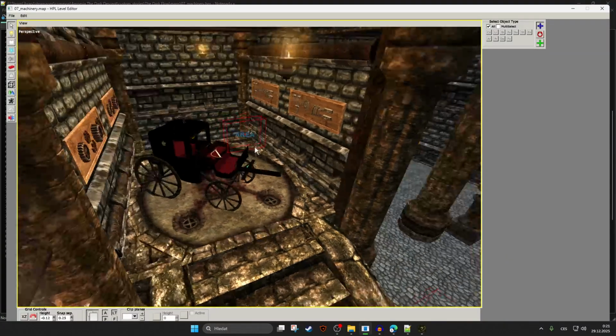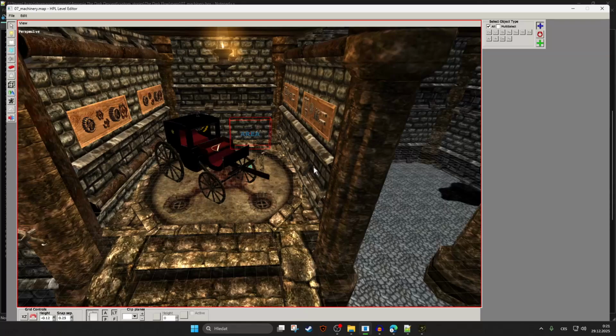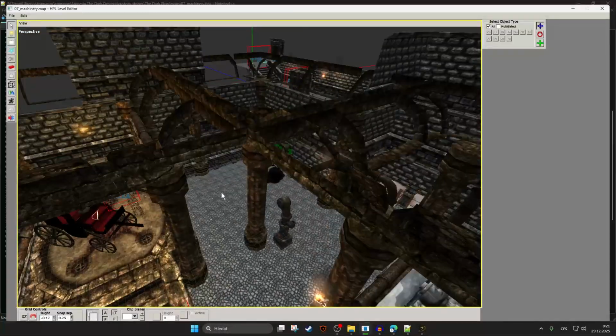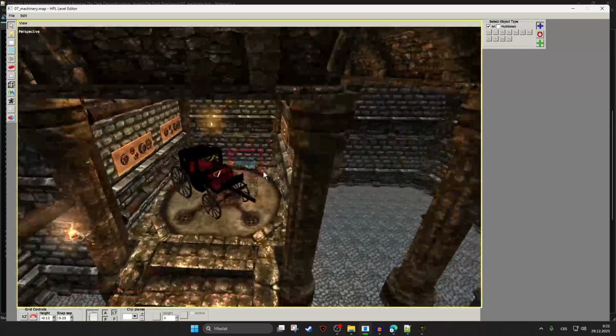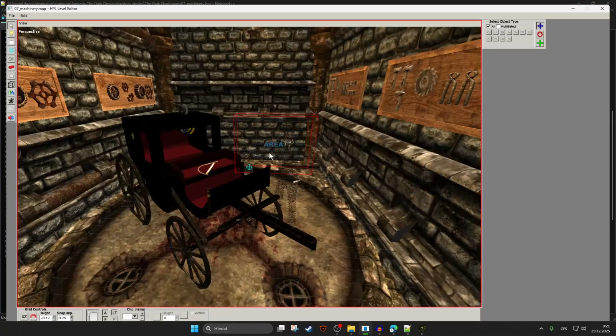Hello. For today, I want to make a tutorial on how to make a sound effect in Amnesia Custom Story. I also want to show you how I kind of processed in my Amnesia Custom Story, because I'm going to show you a new level that I'm making called Machinery. But this is not going to be the main focus because I'm just starting with this level. So I don't want to be focusing on this.